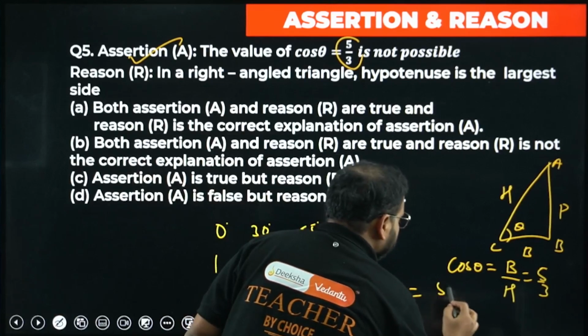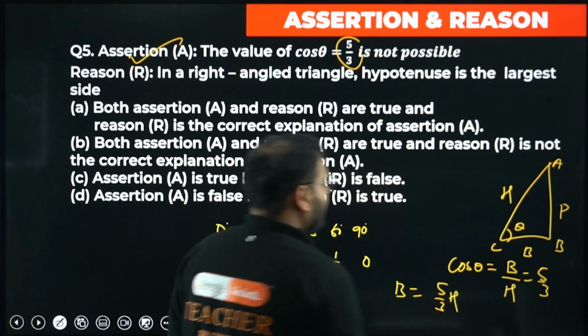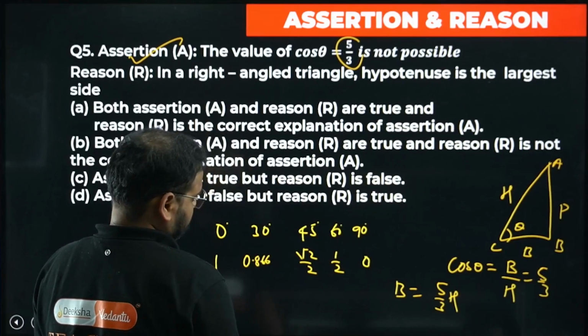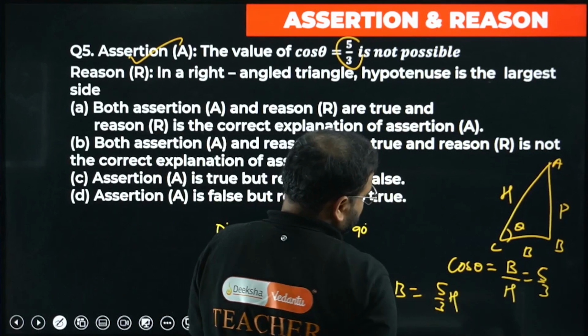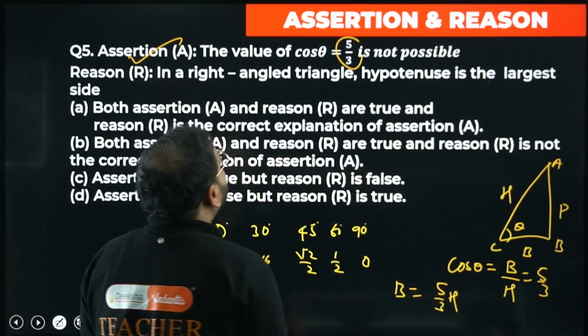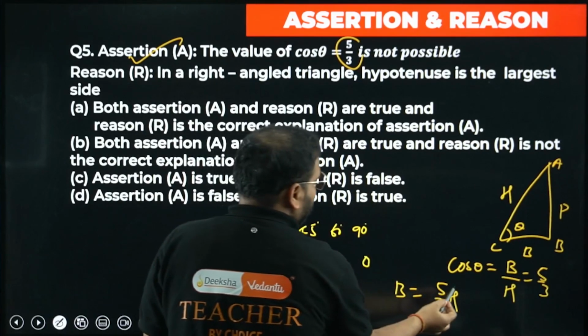5 by 3 times of H. What does it mean? It means B is larger than H, right? Correct? B is larger than H, which is not possible, sir. B cannot be larger than H. It means the hypotenuse cannot be smaller, right?